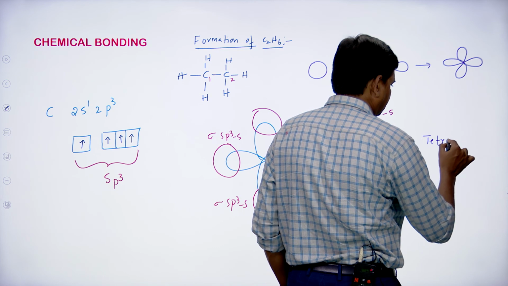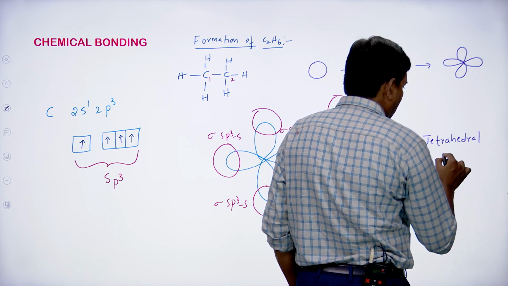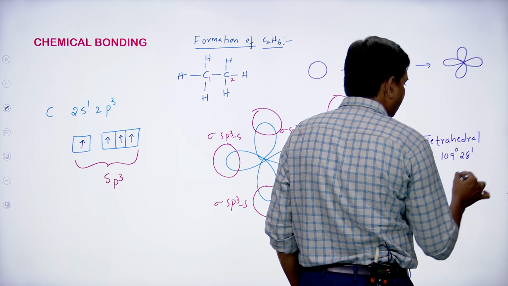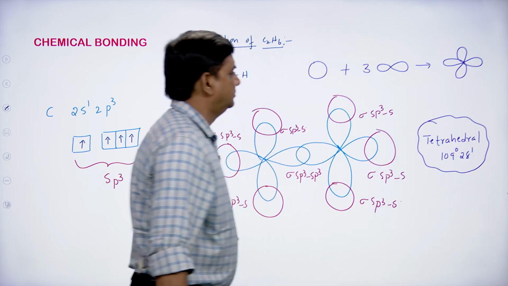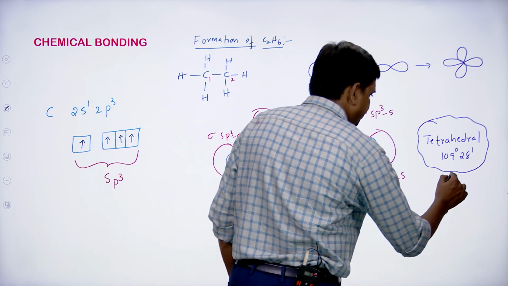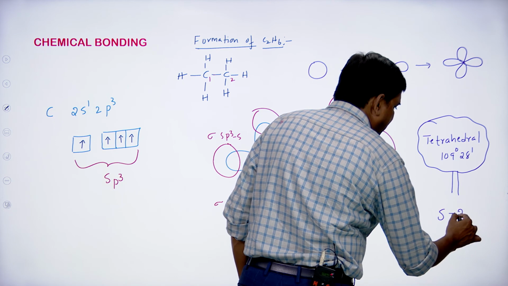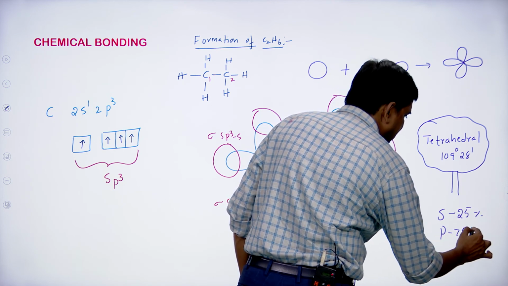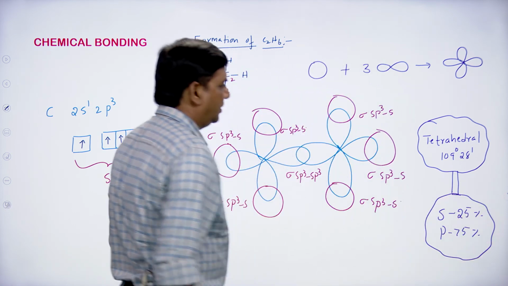Bond angle is 109 degrees 28 minutes. Each contains S character 25% and P character 75%. Like this.